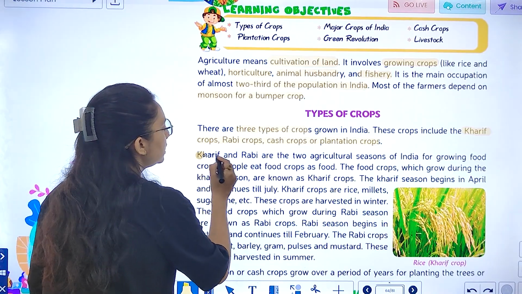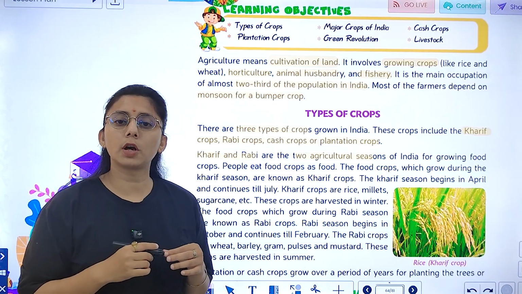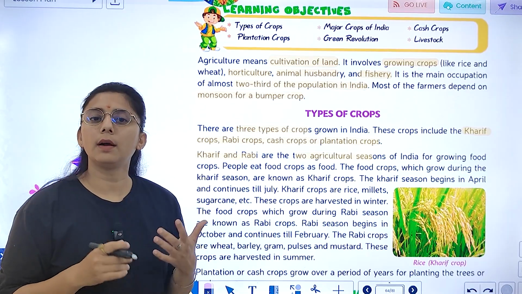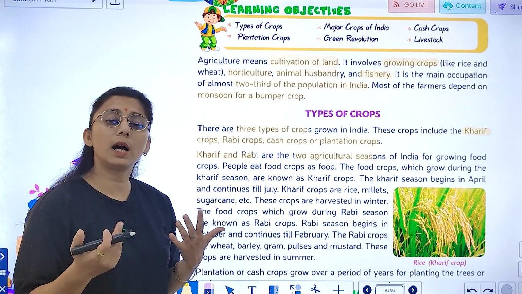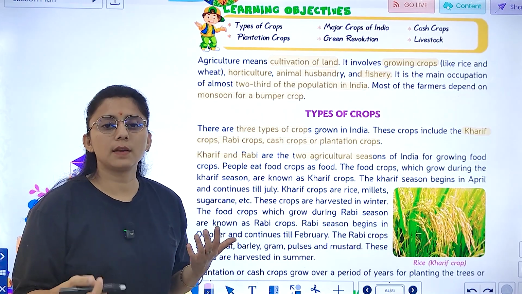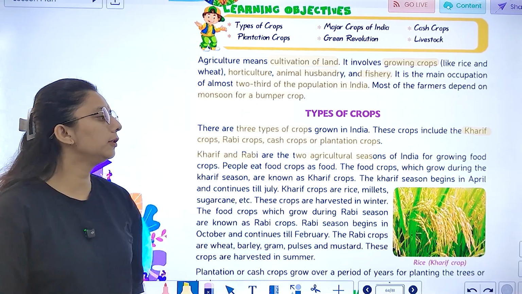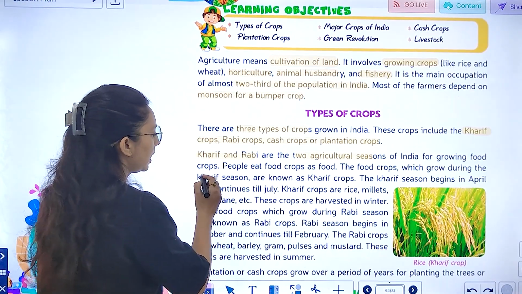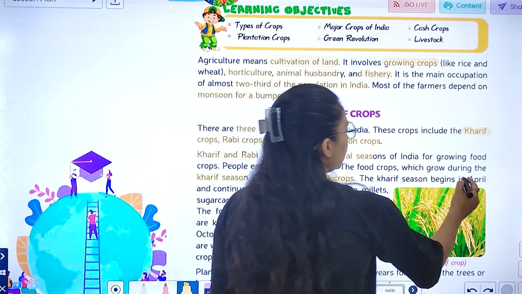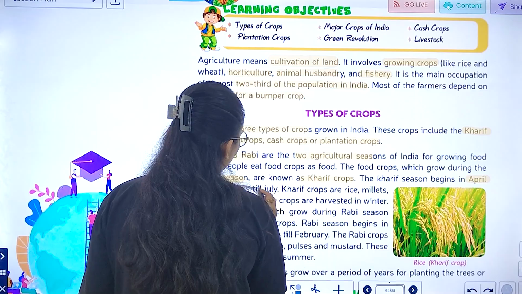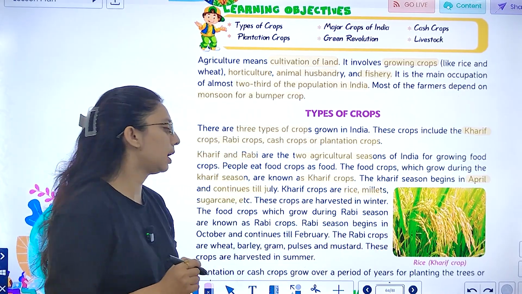Now Kharif and Rabi, these are the two agriculture seasons of India for growing food crops. If we talk about what people eat, they eat what? Food crop as food. Like हम wheat खा रहे हैं, राइस खा रहे हैं, फ्रूट्स खा रहे हैं, वेजिटेबल्स खा रहे हैं. तो the food crop which grows during the kharif season is known as kharif crop. Kharif season begins in April until what? It continues till July. And rice, millet, sugarcane, these all are the kharif crop.